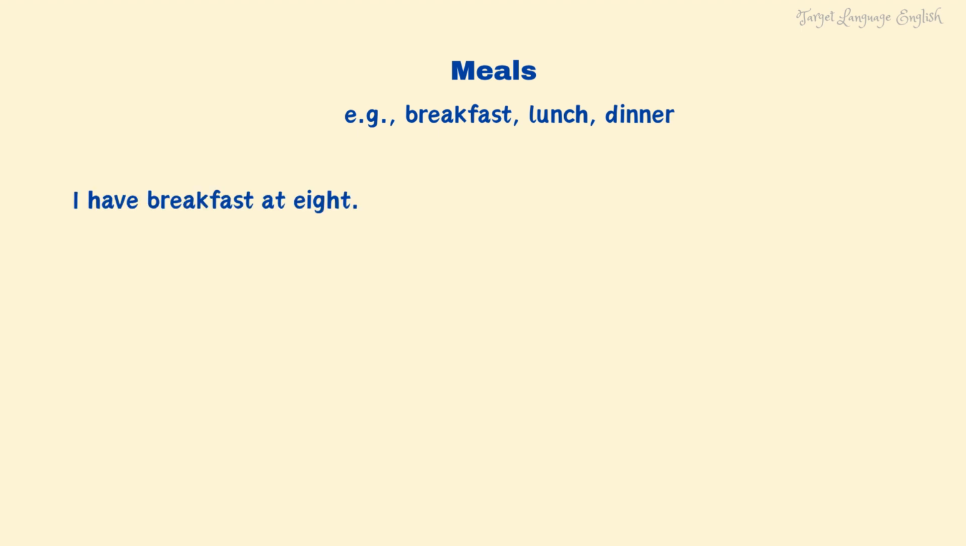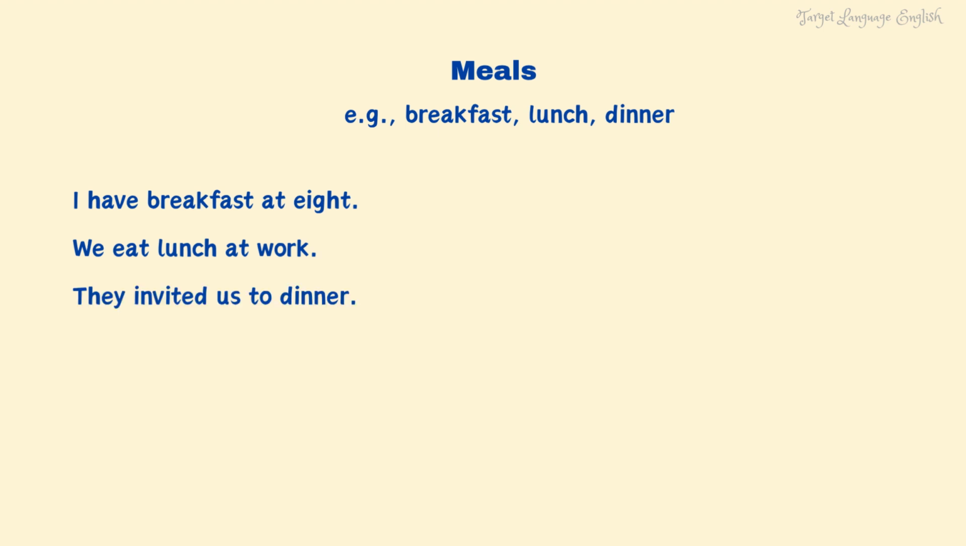We usually use no article with names of meals: breakfast, lunch, dinner. For example, I have breakfast at 8. We eat lunch at work. They invited us to dinner. What did you have for breakfast?